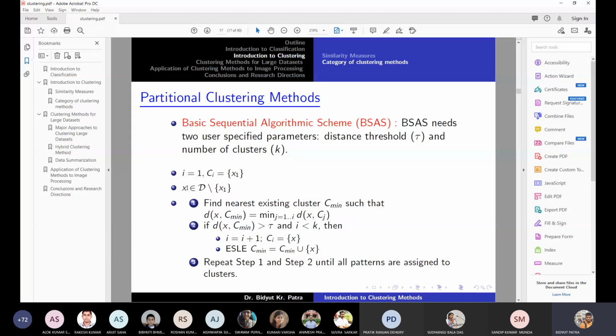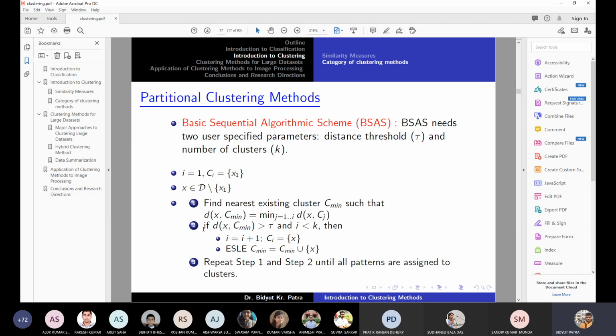So for the rest of the points, you compute the distance from the point to all other clusters. Here, from the beginning, you have only one cluster, so you compute the distance. There is no other choice, so this is the minimum distance, because there is only one cluster. Now you check this computed distance from the point x2 to x1, because the first cluster consists of only one point, that is x1.